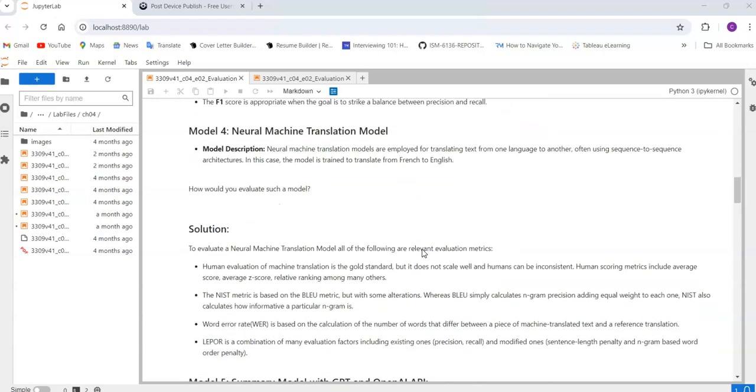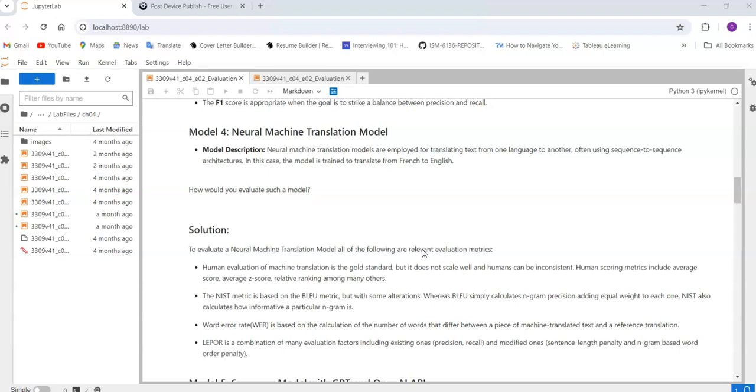I hope you understand this video. If you have any doubts, please comment in the comment section. These questions are very useful for cracking generative AI interviews, because these are scenario based questions. So please be prepared if you are going to attend any Gen AI based interviews.